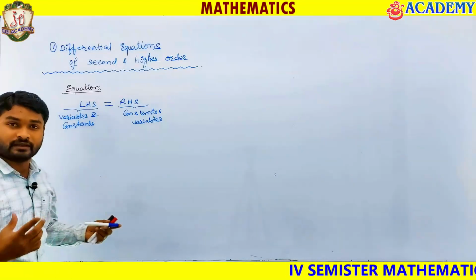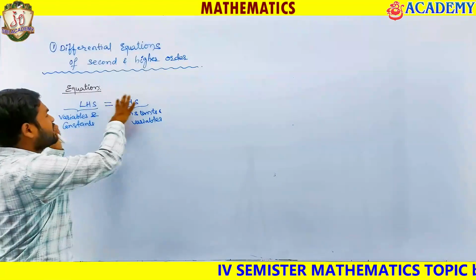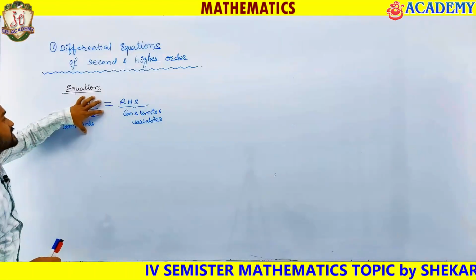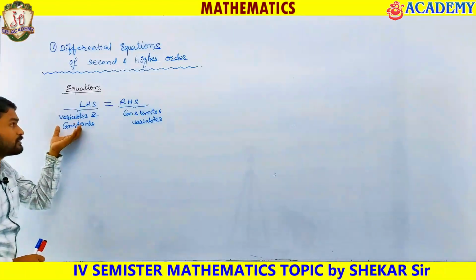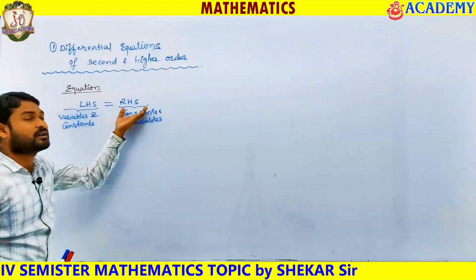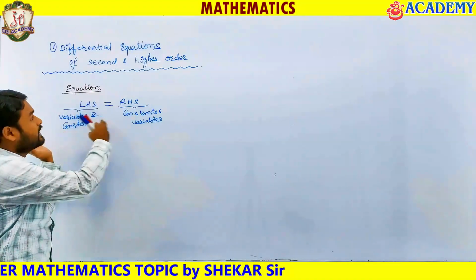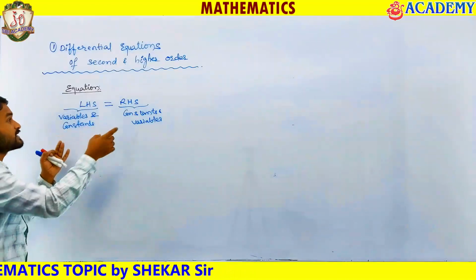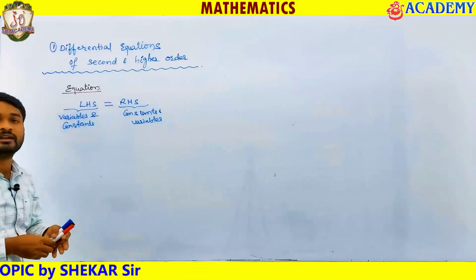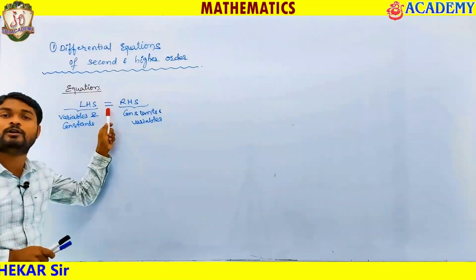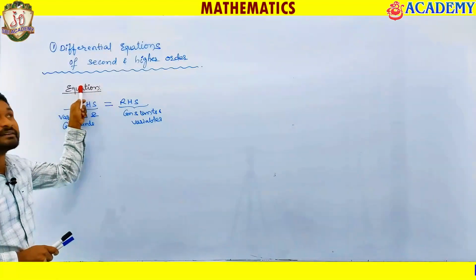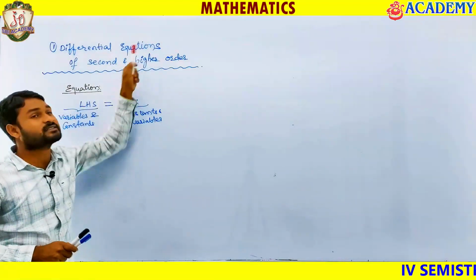Constants and variables. Okay. This is going to be your equation. Whenever you have some variables and constants equated with some other variables and constants, then we can say LHS equals RHS. Whenever you see this equal to symbol, then you can call it an equation. Then what is a differential equation, sir?